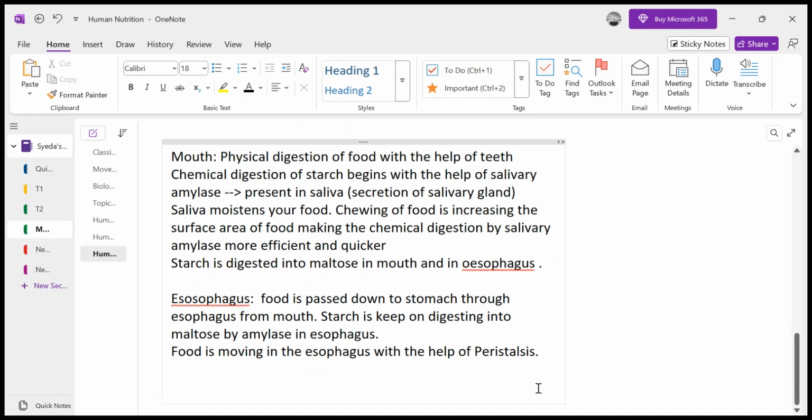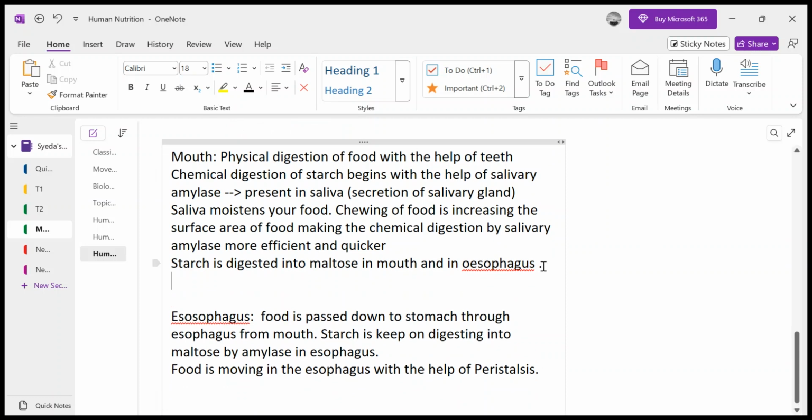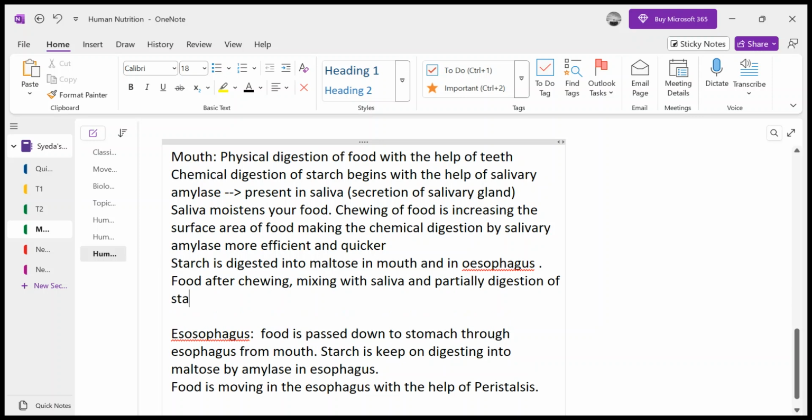Now, what you need to remember is that when the food is mixed with the saliva, chewed and partially digested, this is called bolus. Food after chewing, mixing with saliva and partial digestion of starch is now called bolus of food.